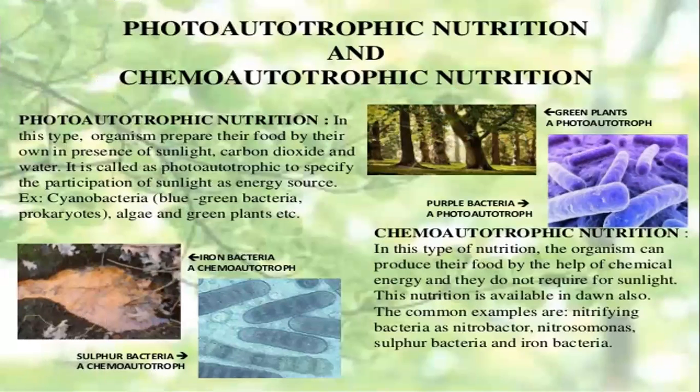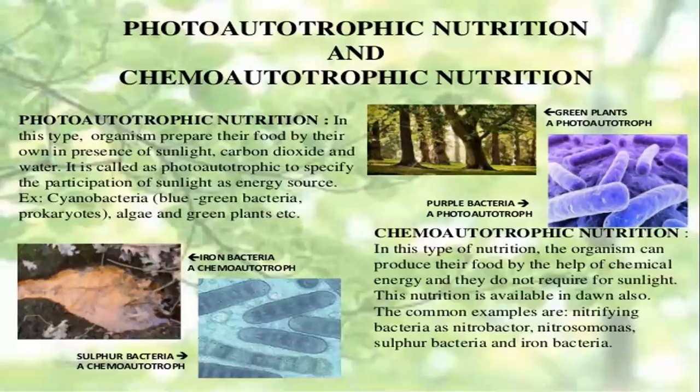Now the next, photoautotrophic nutrition and chemoautotrophic nutrition. Photoautotrophic nutrition: in this type, usually organisms prepare their food on their own in the presence of sunlight, carbon dioxide, and water. This process is called photoautotrophic. The process of making their food with the help of sunlight, carbon dioxide and water is called photosynthesis.